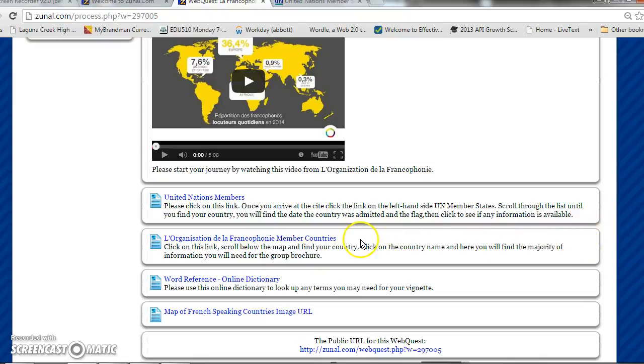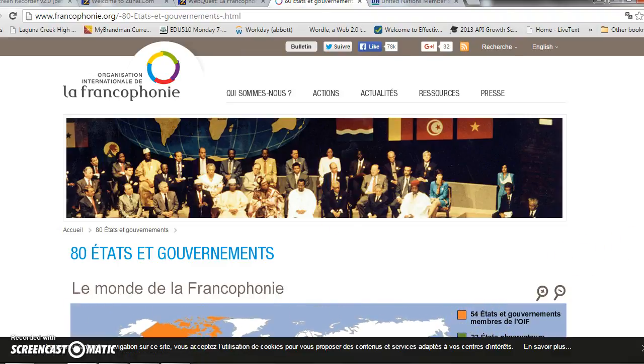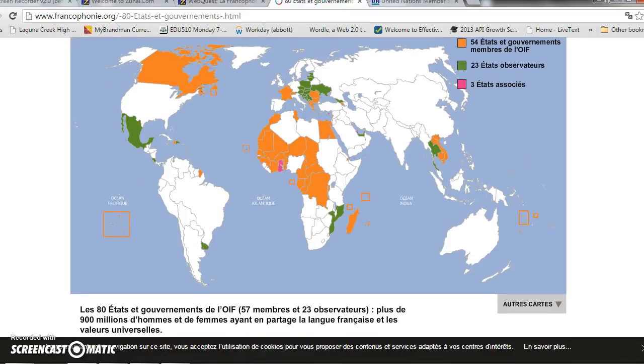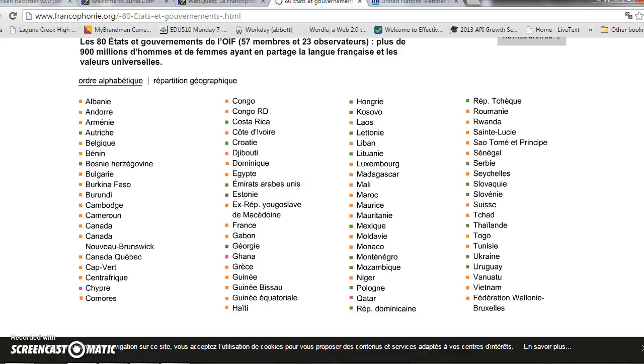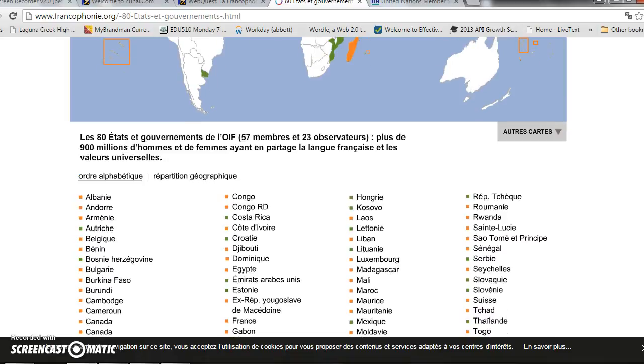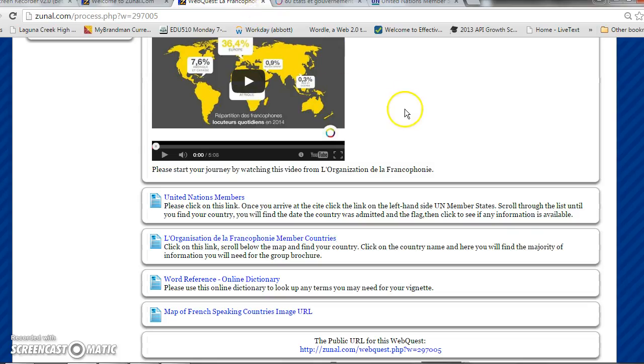After you click on that link, you'll go to the l'Organisation de la Francophonie link. This will take you to a map, and below the map, you will see a link. So these are 54 states of the government of the Organisation of Francophonie. Then there's 23 countries that recognize it, and then associated states as well. You'll find your country, you'll click on the link. Once you click on that link, it's going to take you to a chart, and within that chart, students will be able to locate the information that they need to complete their brochure.